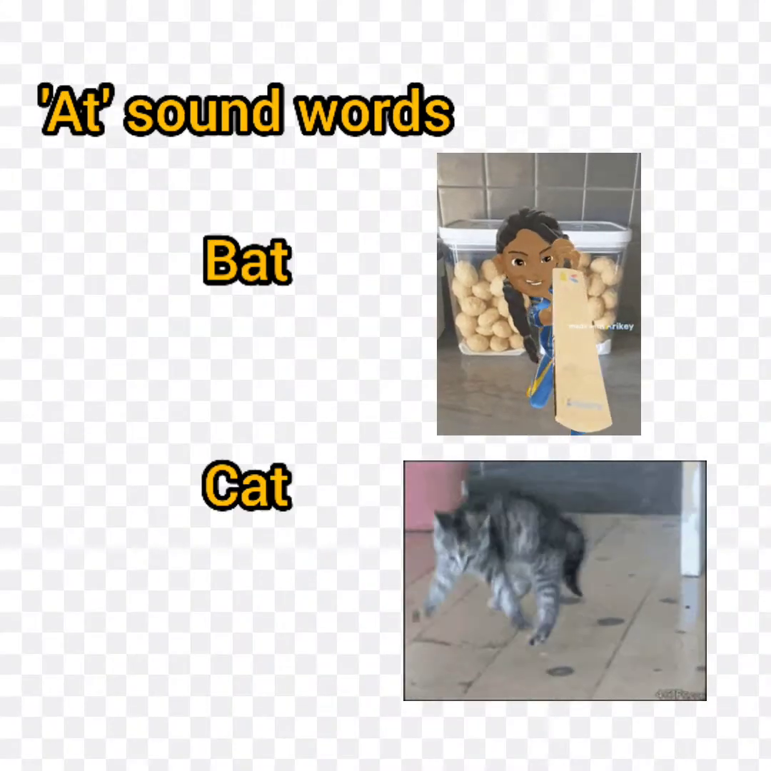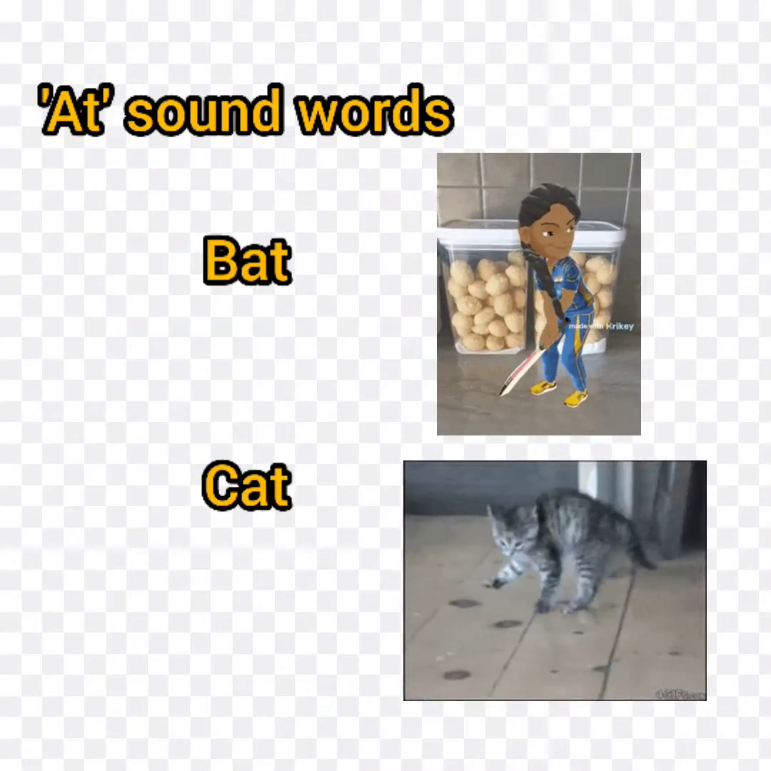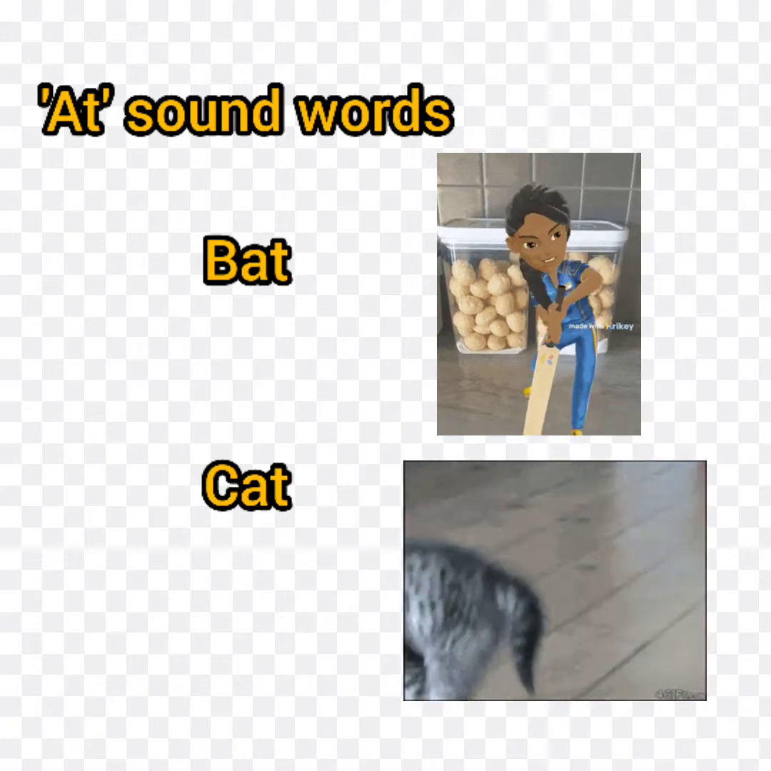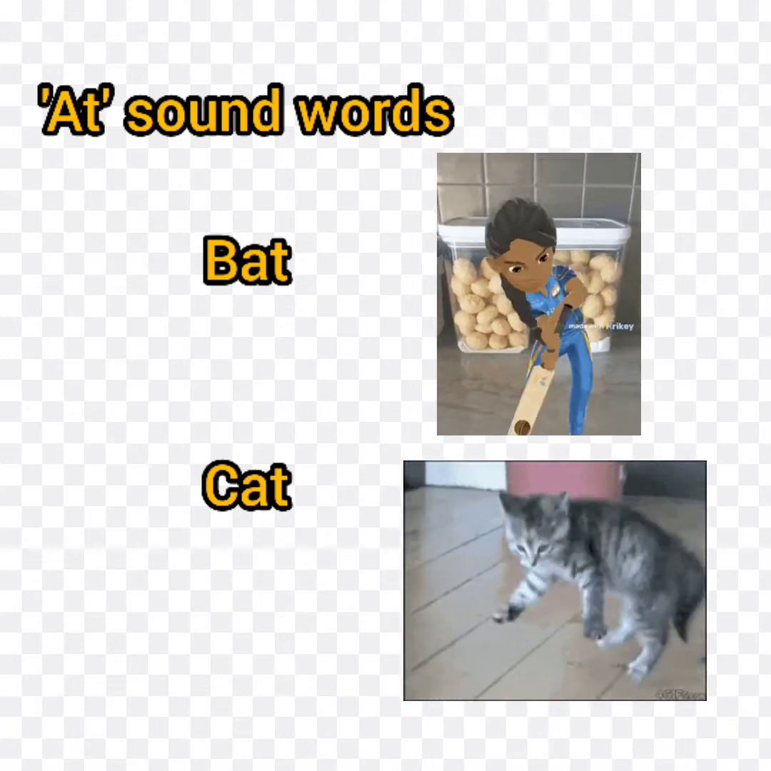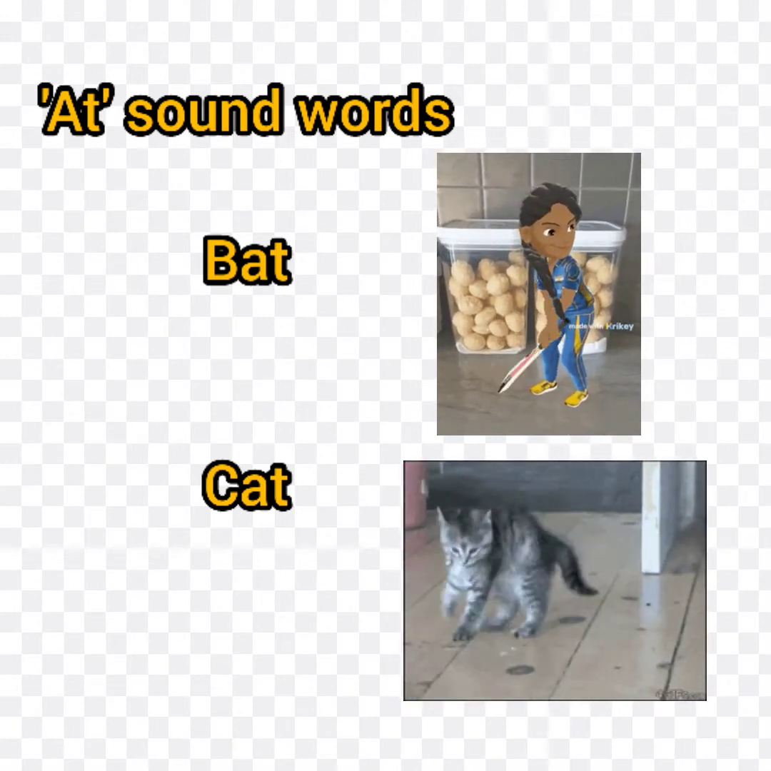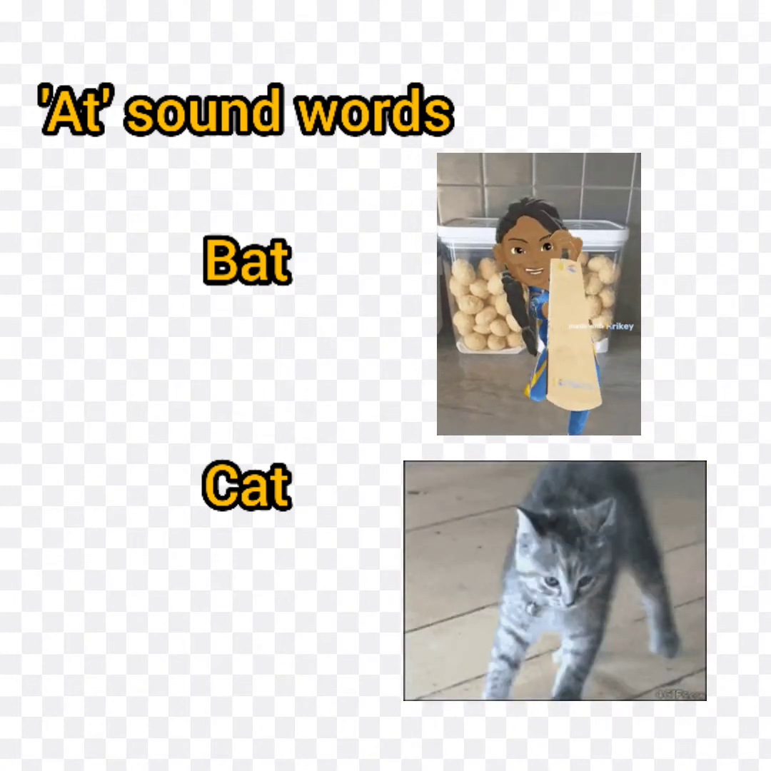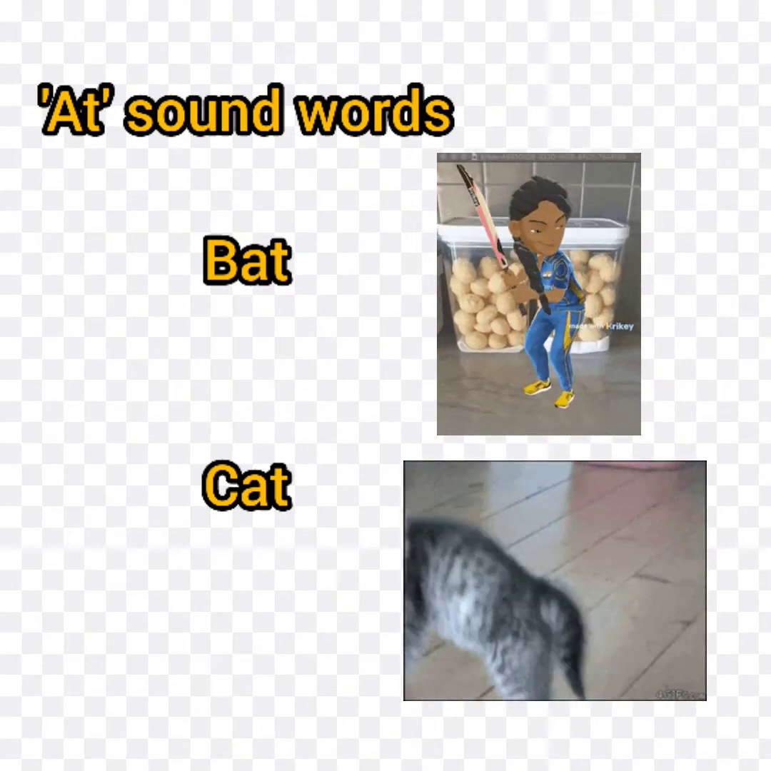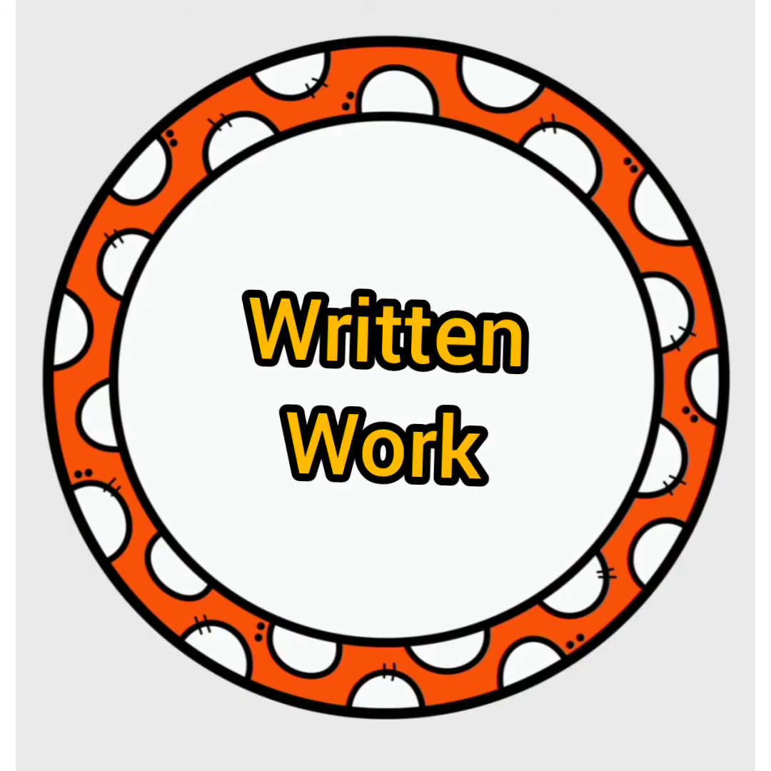Now the next is at. A-T, at sound words. That is B-A-T, bat. B says b, B-A-T, bat. C says k, C-A-T, cat. Understood, children? Now we come to the written work.